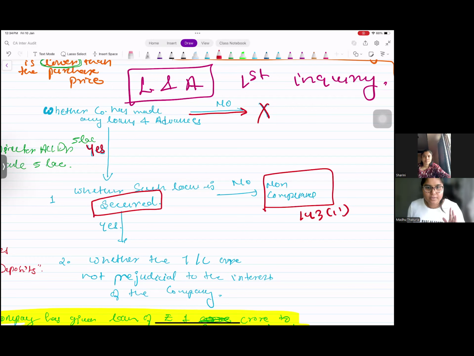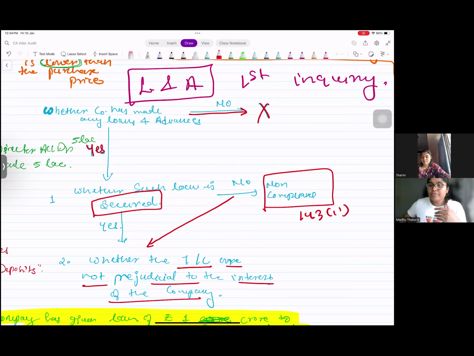Point A. If the loan is secured, whether the terms and conditions are not prejudicial to the interest of the company. So this is applicable in both the cases. If it is secured or unsecured, in both cases you have to see whether the terms and conditions of that particular loans and advances are not prejudicial to the interest of the company.